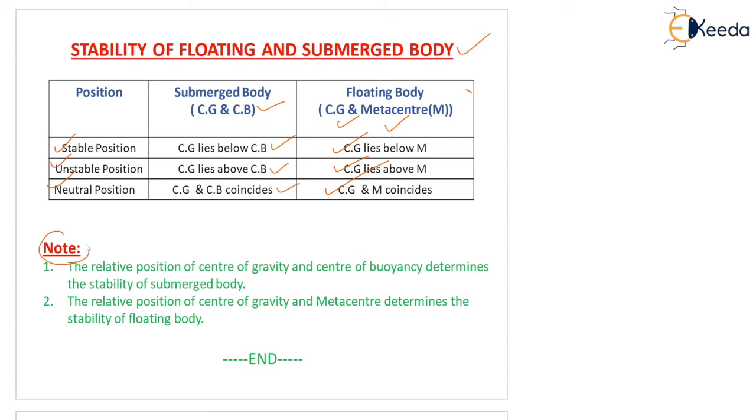This is a very important note here. You can see the relative position of center of gravity and center of buoyancy determines the stability of the submerged body. Very important. The same thing is written in the table also. Second note, the relative position of center of gravity and metacenter determines the stability of the floating body. Okay, so these 2 points help you to remember which 2 points are applicable for the stability of floating and submerged body. Okay, thank you.